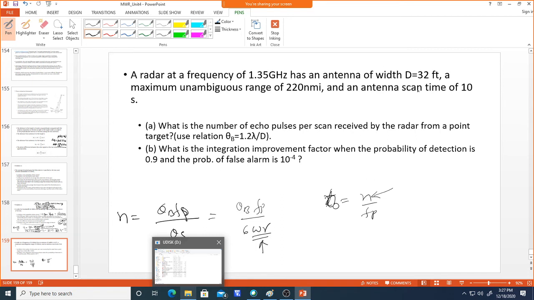Here in this problem we have the antenna scan time of 10 seconds, and the pulse repetition frequency you can calculate using the unambiguous range, where R equals c times fp divided by 2.